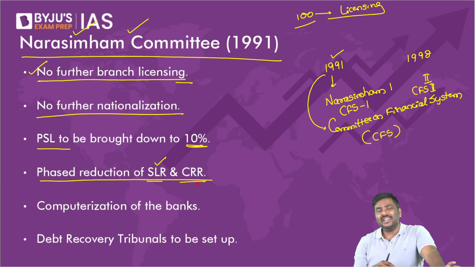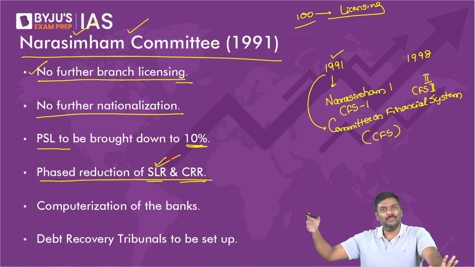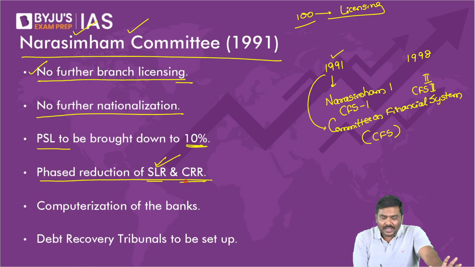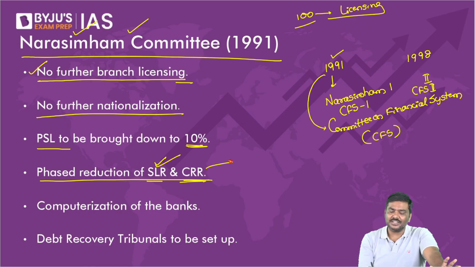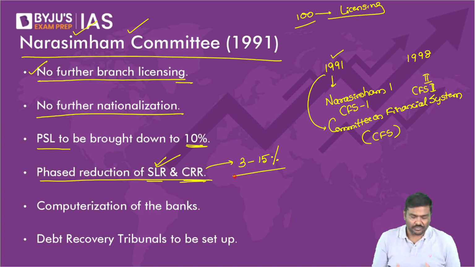So what this committee recommended was to reduce SLR and CRR, and we have in fact done this. Today if you look at the newspapers, SLR is around 18%. Do not memorize it, because it is very dynamic, it will keep on changing. And CRR is 4%. Generally, CRR will be fixed in the range of 3% to 15%.